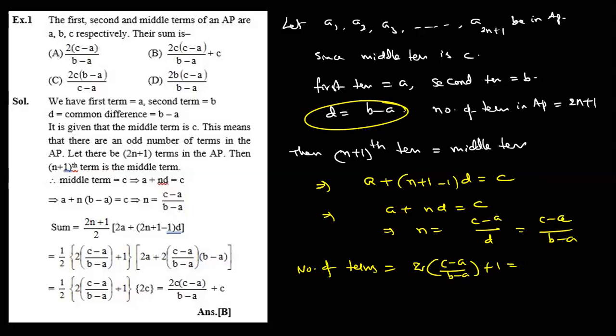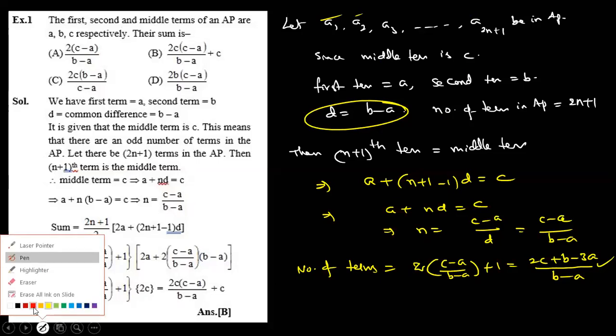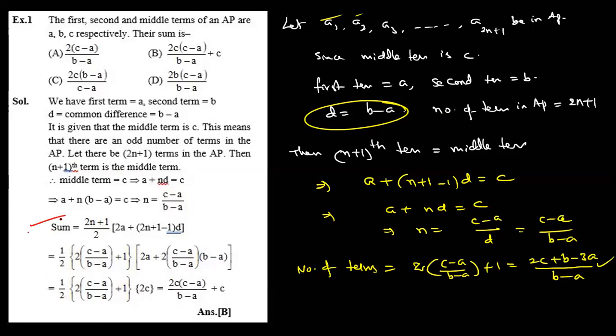That is the answer. 2C plus B minus 3A by B minus C. That is the answer. How many terms are there? Number of terms, in terms of A, B, C, that is the answer. But they are asking the sum of these terms. What is the formula? This is the proof. Apply, you can get this one. Option B.